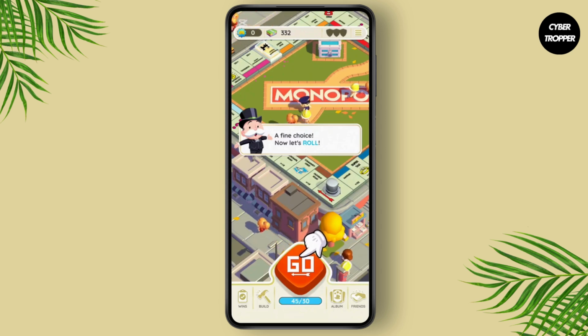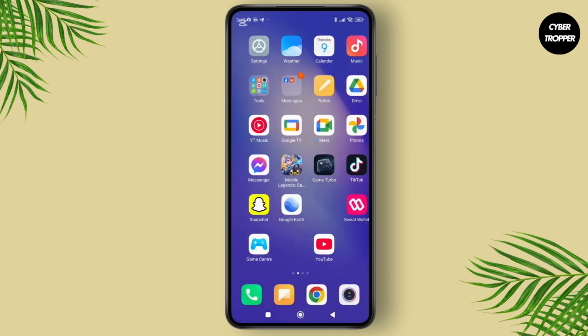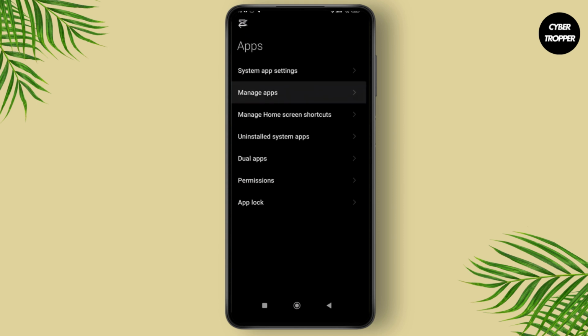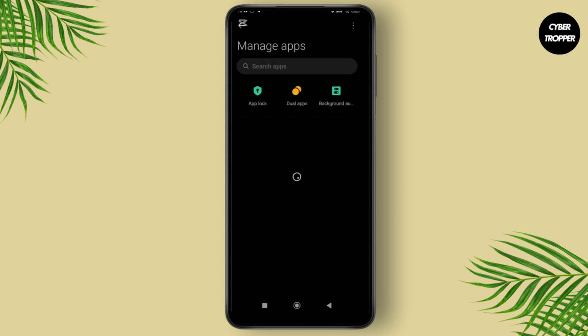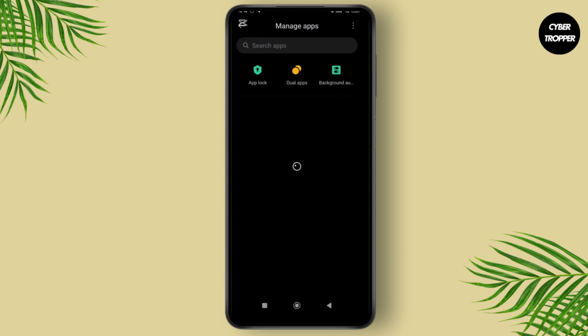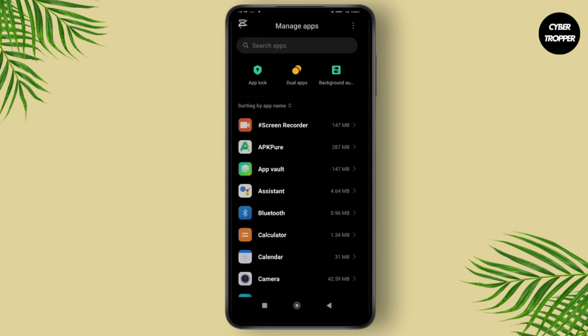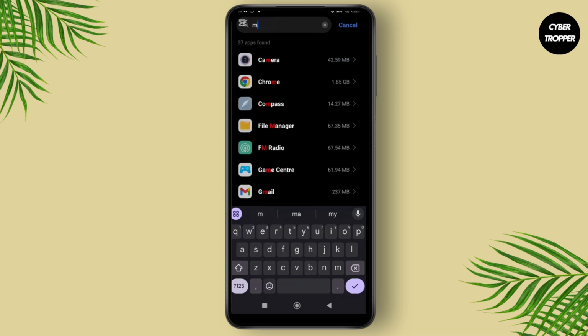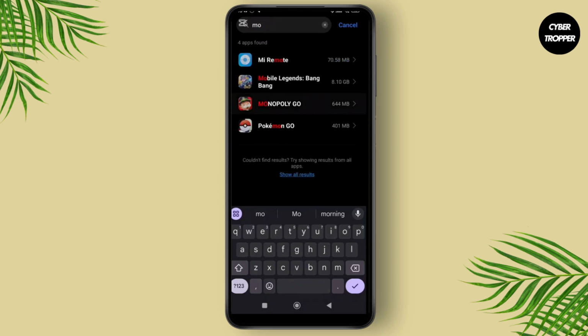So first things first, go to your device settings and scroll down to the app. Now tap on Manage App. Now in this section, simply scroll down to find Monopoly Go. You can simply search for it in the search bar. And once you are done searching, simply tap on it.